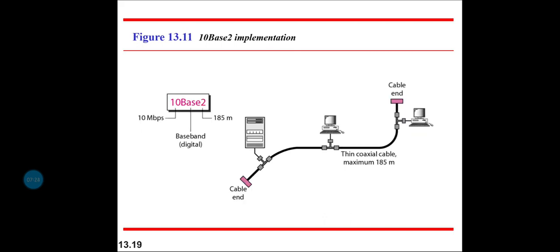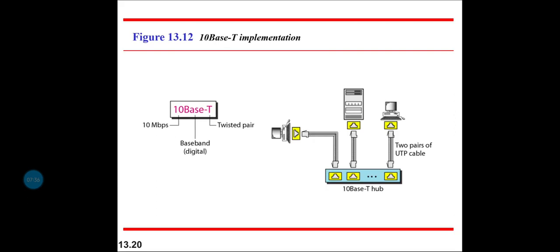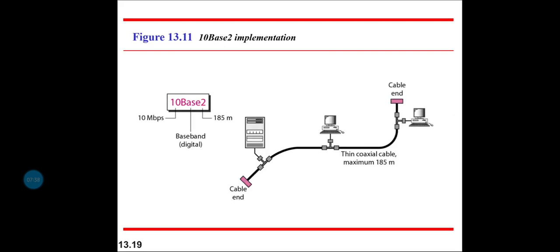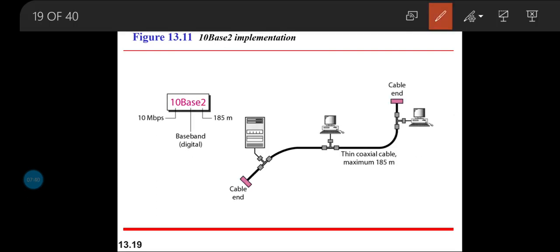Then moving on to the next kind of implementation, which is 10 base 2. 10 base 2 also helps us implement the bus topology. What is this 10? 10 refers to 10 Mbps and baseband digital signal, and the length of the cable here is 185 meters.